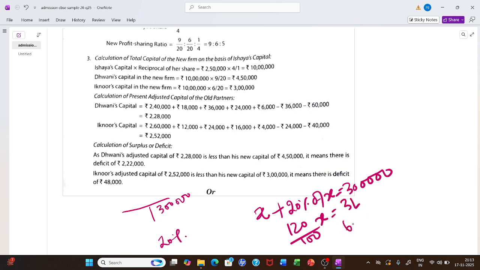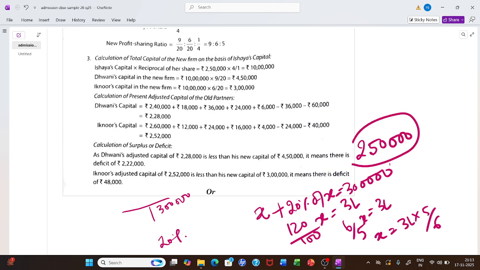This can be written as 6 by 5 X is equal to 3 lakh. X is equal to 3 lakh into 5 by 6. So this will turn out to be 2,50,000 rupees when you calculate. So instead of 2,50,000, we have shown building at 3 lakh rupees. So it is overvalued. We need to decrease the value of building by 50,000 rupees.